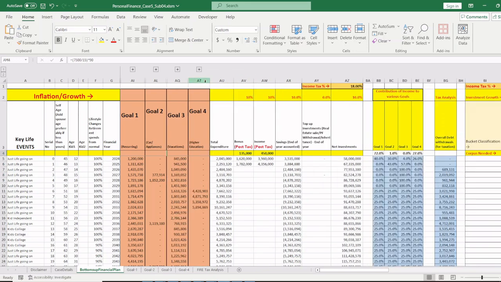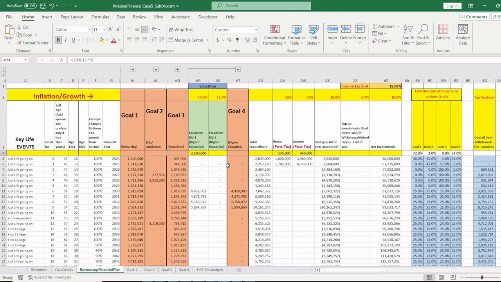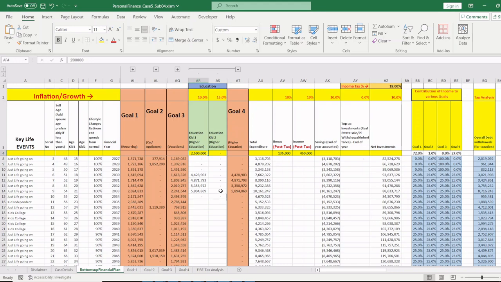Next is goal 4, which is basically the kid's higher education. I have considered 25 lakh rupees annually for the kid's higher education. They have asked me to consider it, I haven't, so I have just written it here. Many of you might pounce on me, please don't. It's their wish, so I have just put it in here. So 25 lakh rupees incrementing at 10% inflation, and that's about 44, 48, 53, 58 lakh rupees for the kid, starting from when the kid turns 18, for 4 years of education. Again, 25 lakh rupees in my view is extremely high. Currently it's about 15, 20 lakhs, you can get the best professional seat possible in the country, but still I have considered this.